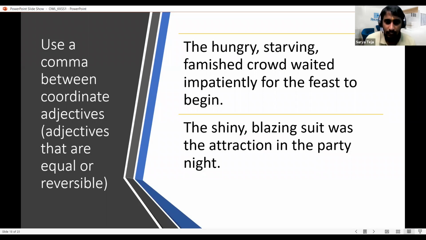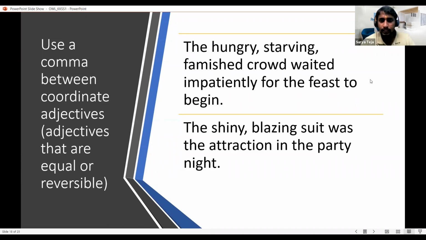Another important usage would be, we use a comma between coordinate adjectives. What are coordinate adjectives? Adjectives usually describe characteristics or communicate some meaning.